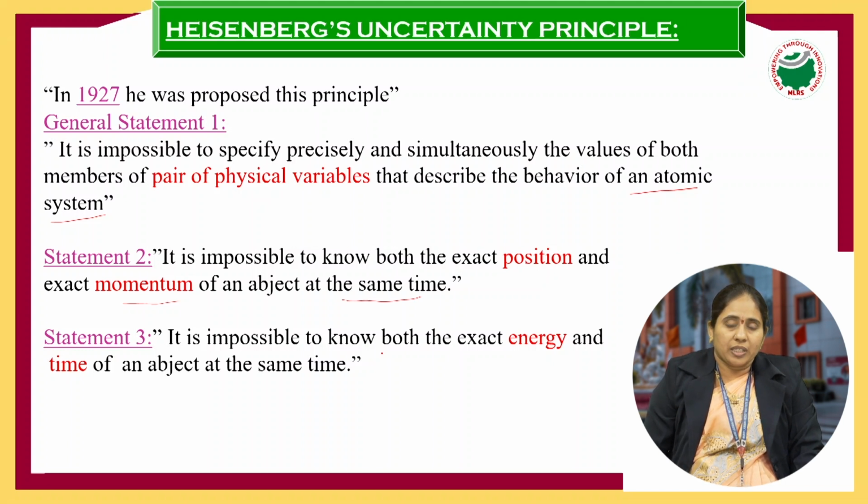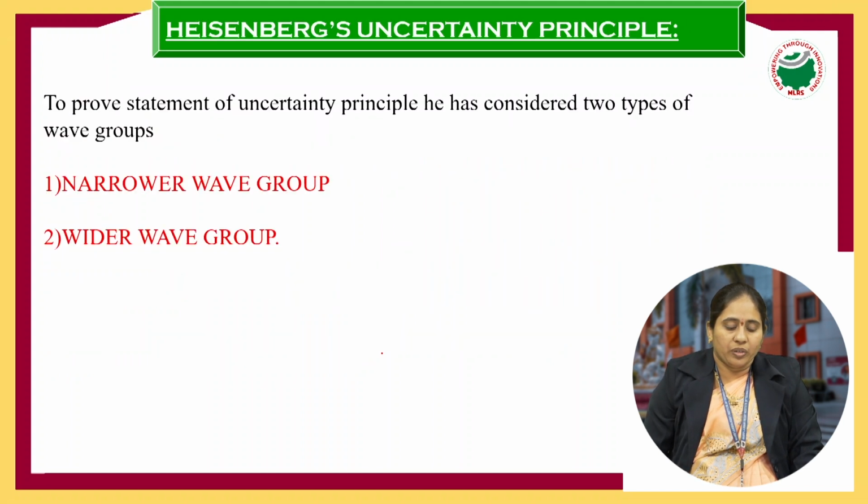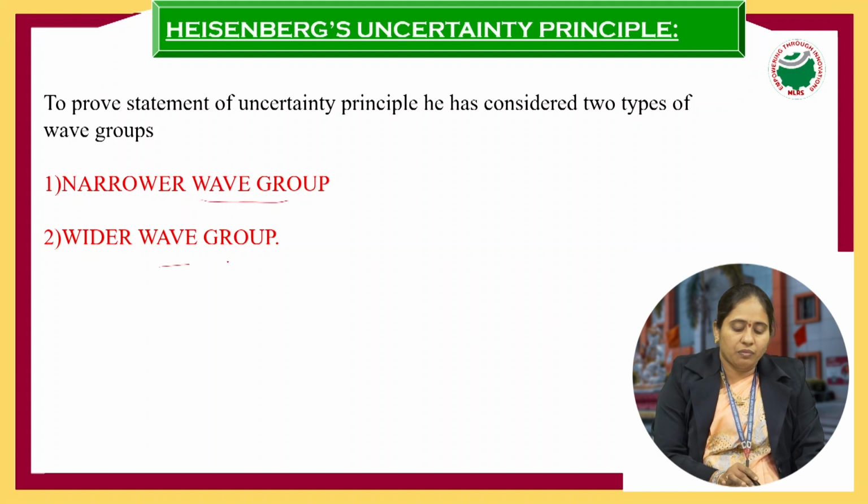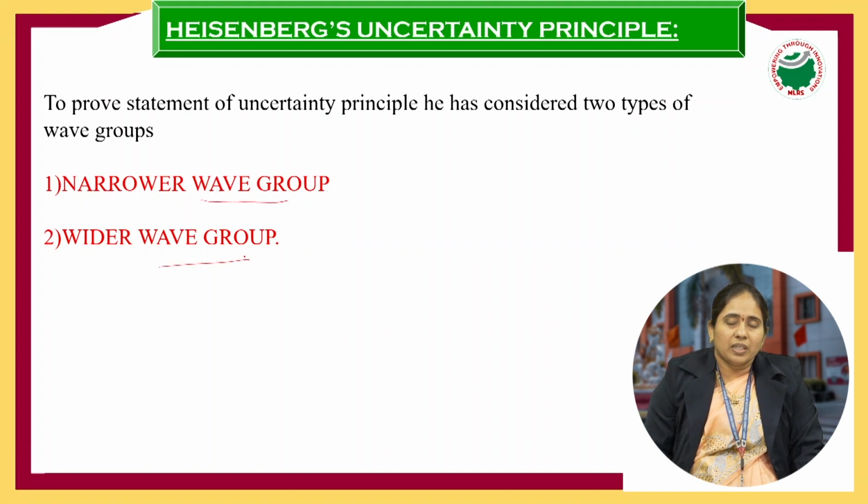So let us prove the statement. We are going to take two wave groups. Let us prove statement number 2, that we cannot find the position and momentum of any object at a time. That can be proved by considering two wave groups: one is a narrower wave group, the other is a wider wave group. So what is the meaning of a wave group? A wave group is a group of waves having the same amplitude and same intensity.